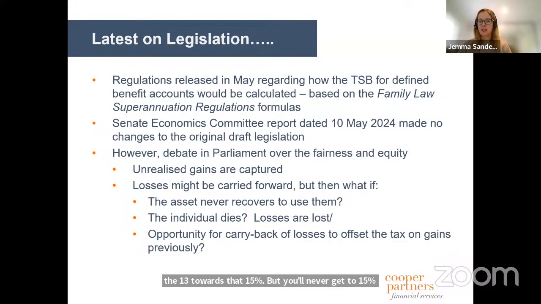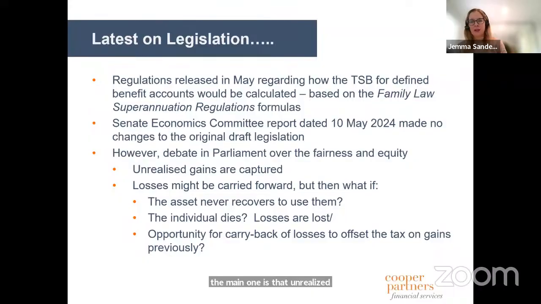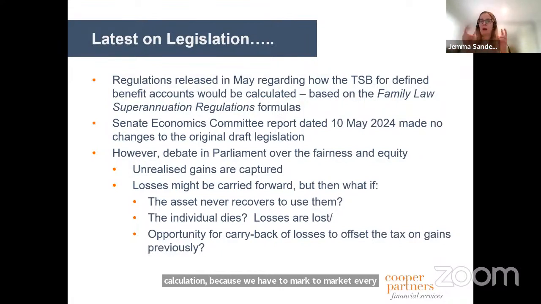So the latest, as I said, is that we're waiting on some debate and a bit of wrangling in Parliament at the moment. I know that the Self-Managed Super Fund Association has been lobbying very heavily with a lot of the politicians on the crossbench to talk to them about this. And some of the biggest criticisms, but the main one, is that unrealised gains get captured in this calculation because we have to mark to market every year in a self-managed fund, and therefore, if you make a substantial paper gain, that could be subject to this tax. So we'll just have to wait and see what happens there.